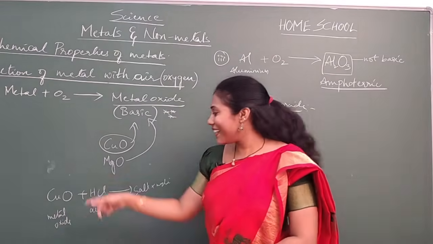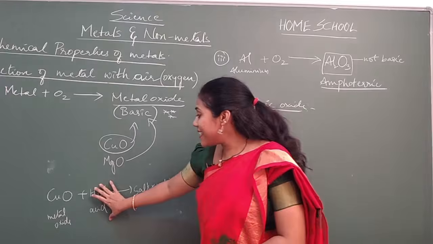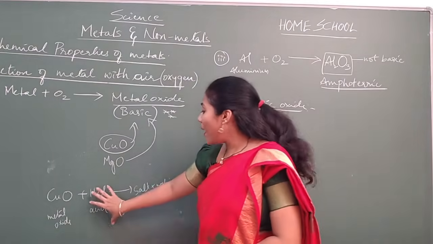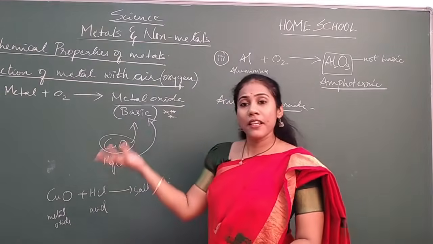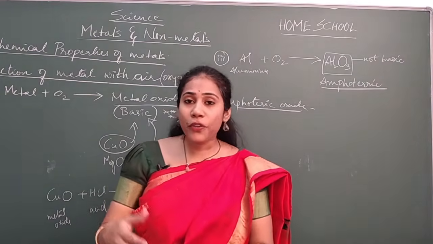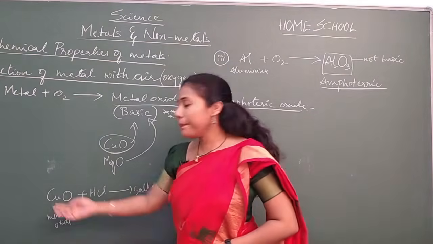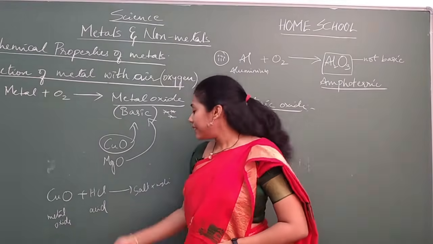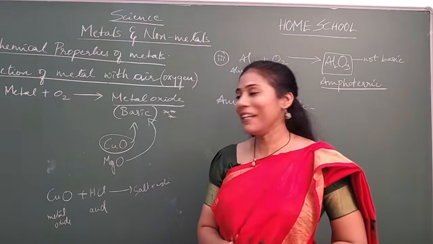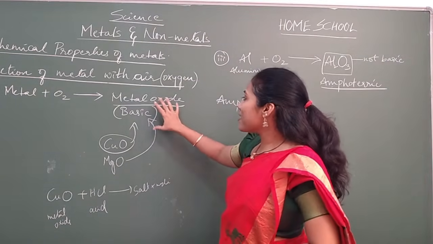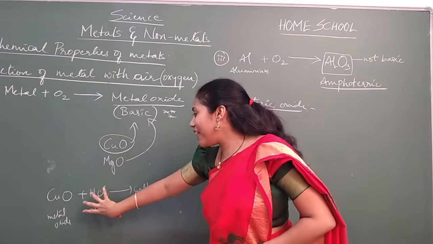Clear everybody? The reaction we studied in the previous chapter, I am explaining the reason for that. Acid reacting with metal oxide. Why is the acid reacting with the metal oxide? Because metal oxides are basic in nature. Whenever an acid reacts with a base, you get salt and water, no? So this is just like a base. It is basic in nature. That is the reason you are getting the product, salt and water.